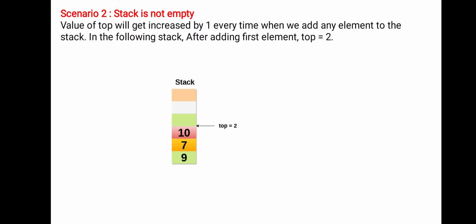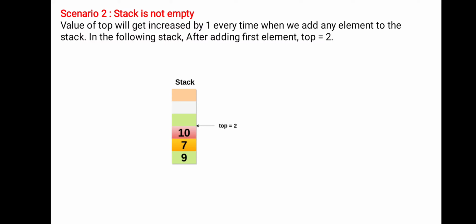Top equal to 4 means the stack contains 5 elements. It is one more than the top value, because the top starts with 0. Like an array: a of 10 means a of 0 to 9, so the array consists of 10 elements, starting from 0 to 9. Likewise, top equal to 2 means the stack contains 3 elements.